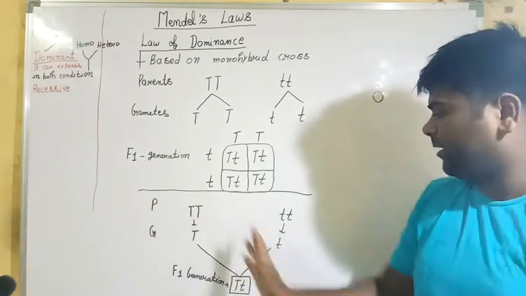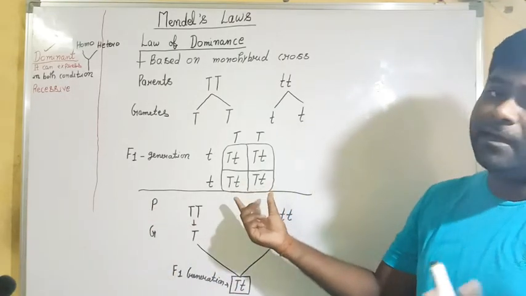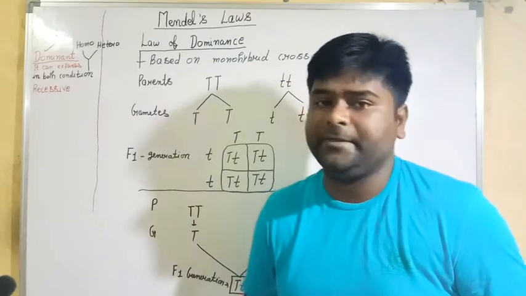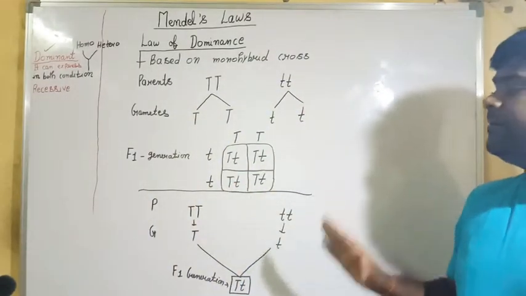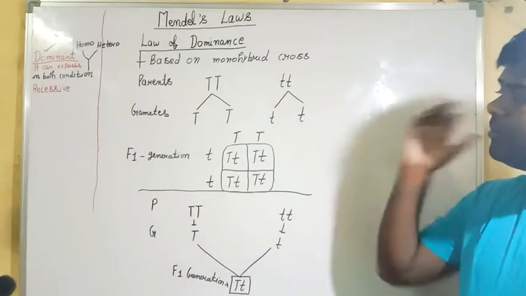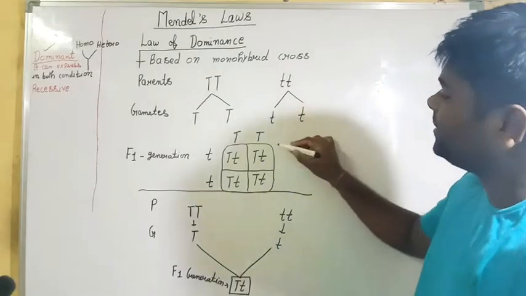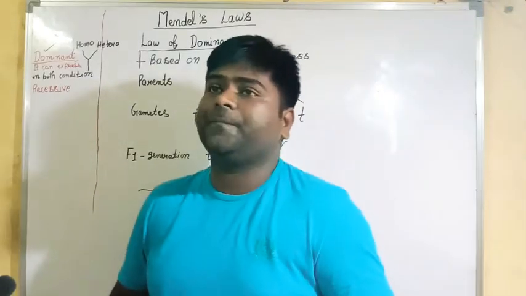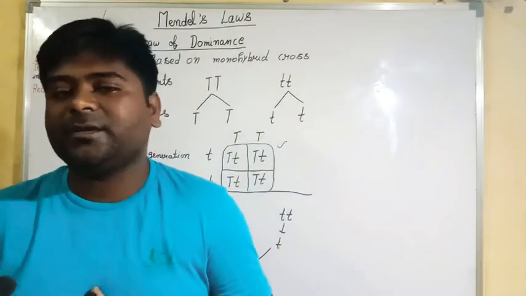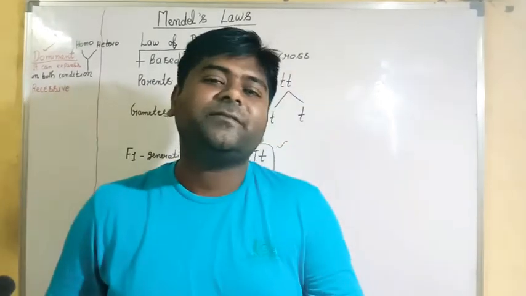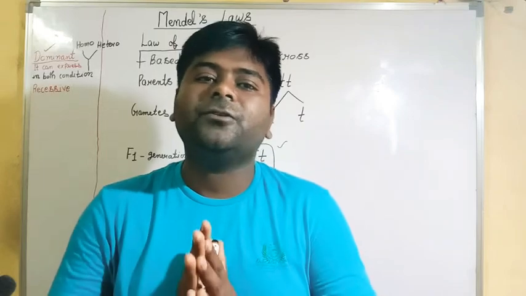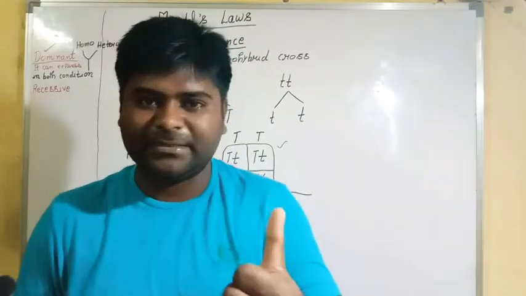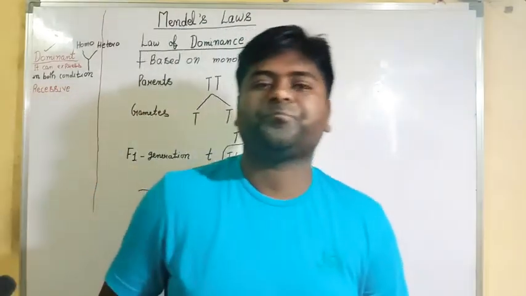They separate, and we will have 4 offsprings. Here you can see in boxes, and with the help of this diagram also we simply define the law of dominance. With this also we can get the ratio, genotypic ratio as well as phenotypic ratio. These two terms I already taught you. Let me know about your understanding. Message me after this class: what is phenotype, what is genotype?